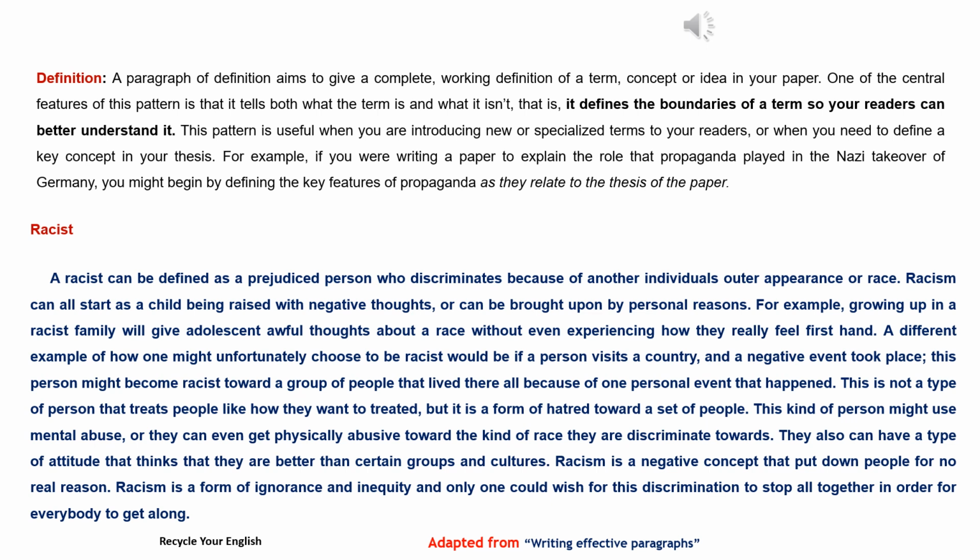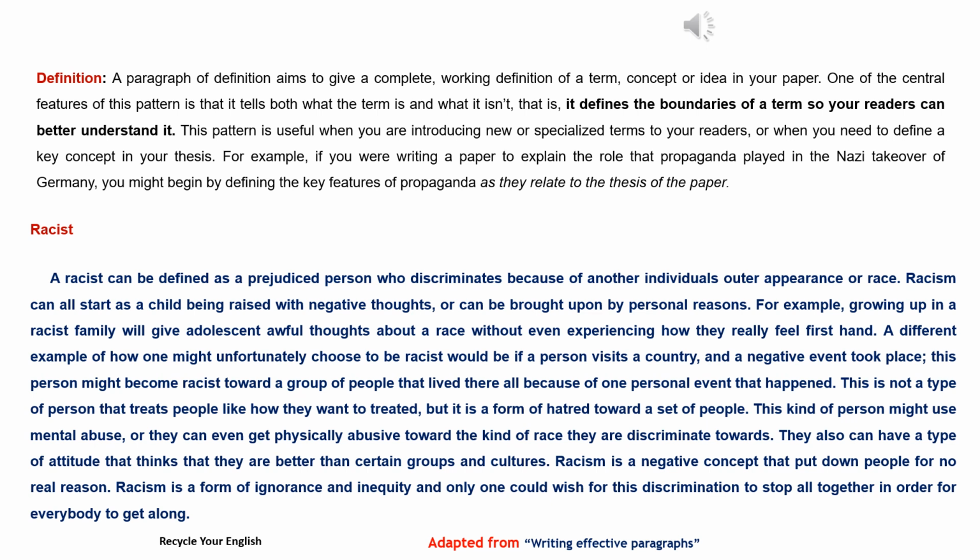Definition. A paragraph of definition aims to give a complete, working definition of a term, concept or idea in your paper. One of the central features of this pattern is that it tells both what the term is and what it isn't, that is, it defines the boundaries of a term so your readers can better understand it. This pattern is useful when you are introducing new or specialized terms to your readers, or when you need to define a key concept in your thesis.